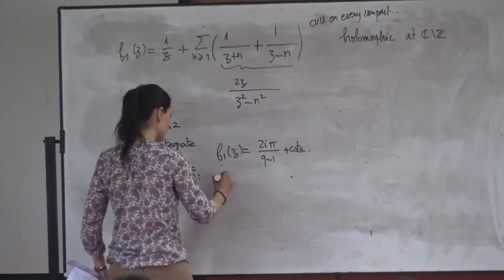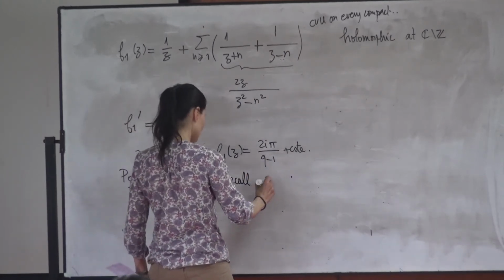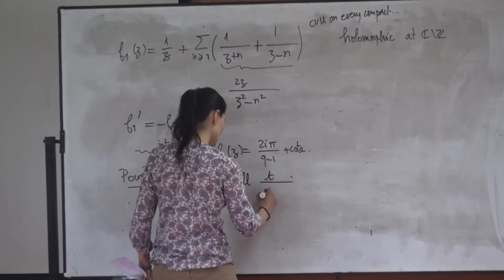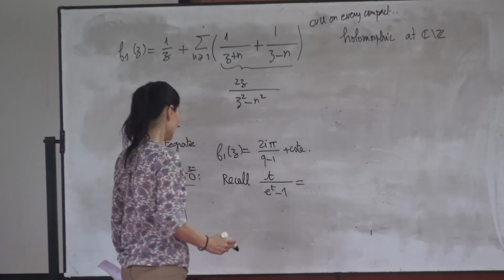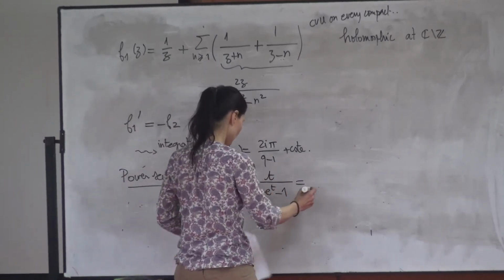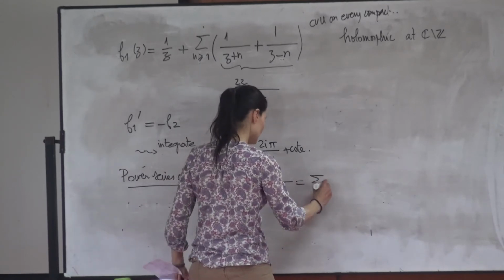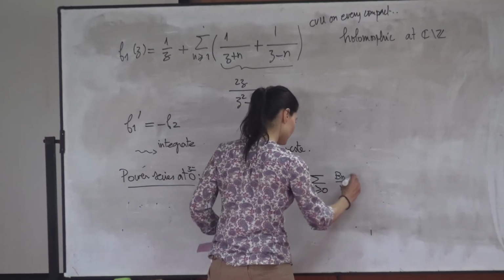Recall now the definition of the Bernoulli numbers. They are defined this way: the power series development of t over e to the t minus 1 is equal to the sum for n greater than 0 of bn over n factorial t to the n.